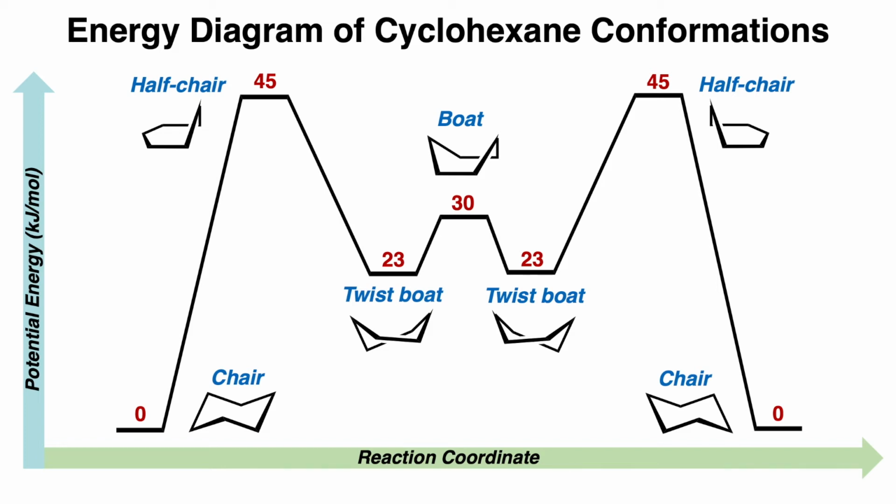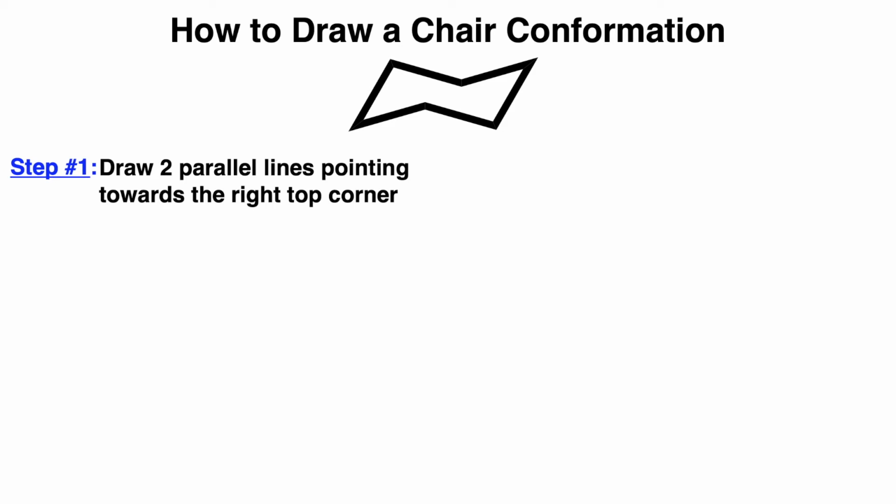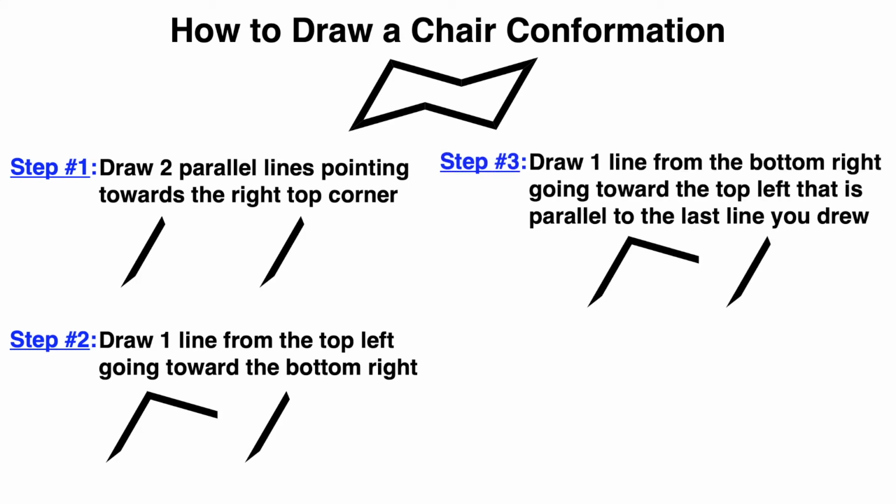But since the chair is the lowest, most stable conformation of cyclohexane, we're going to focus on how to get from one chair to the other chair. First, let's learn how to draw a chair conformation. Step 1 is to draw two parallel lines pointing towards the right top corner. Step 2 is to draw one line from the top left going towards the bottom right. Step 3 is to draw one line from the bottom right going towards the top left that is parallel to the last line that you just drew.